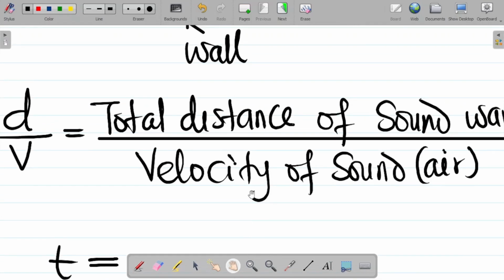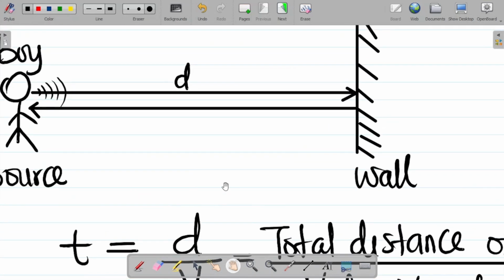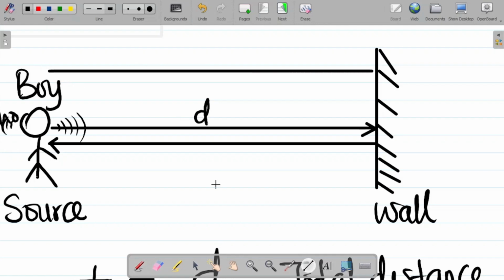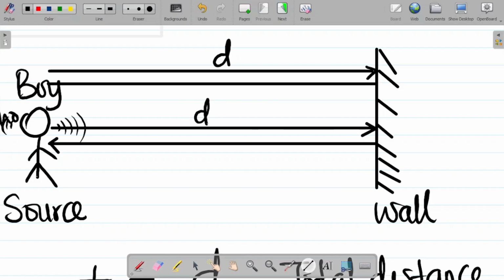Let's observe something about the total distance of the sound wave. Note that the distance of the sound wave from the boy, which is the source, to the wall would be from here to this point, which we have said is d. So I have my first d, but recall that this is not the total distance. For the boy to hear an echo, this same sound wave must travel back from the wall to the boy, and these two distances are the same, so we have a second d.